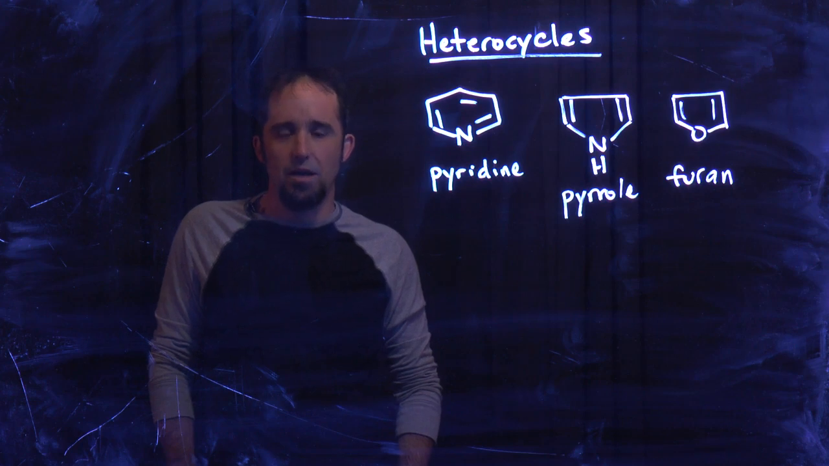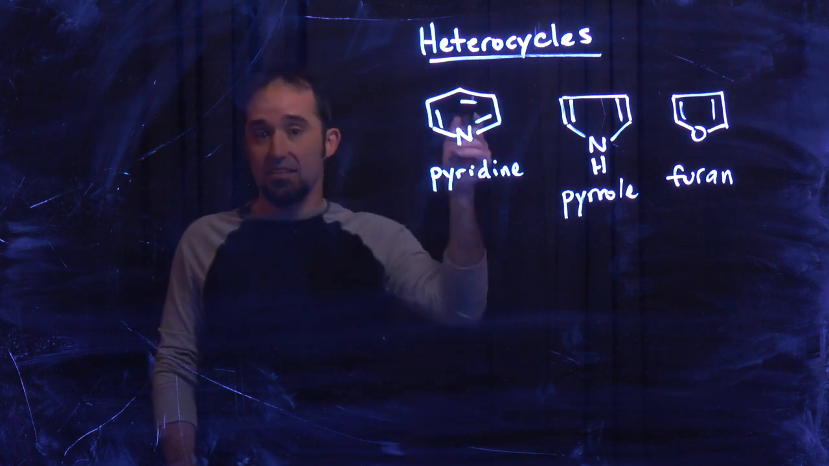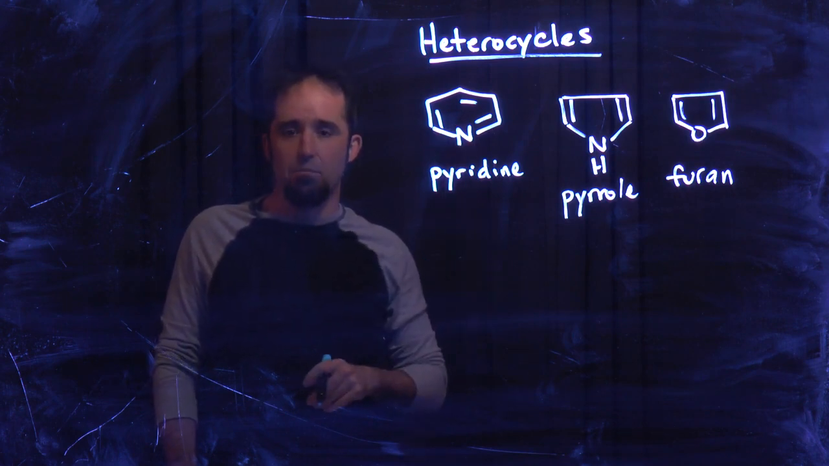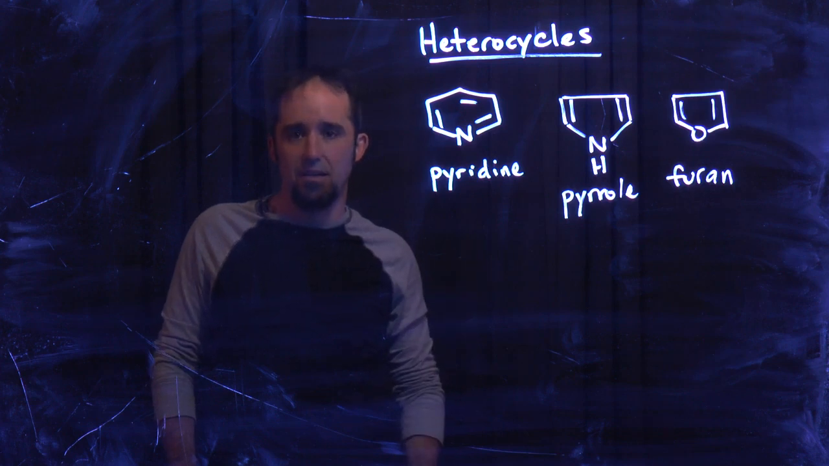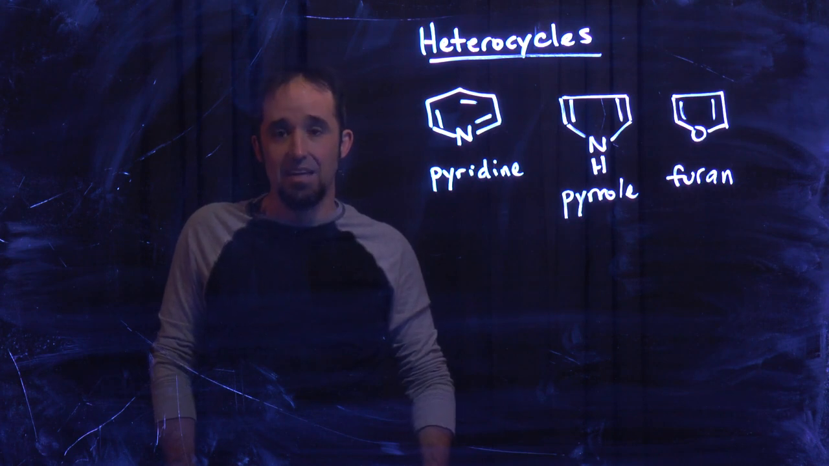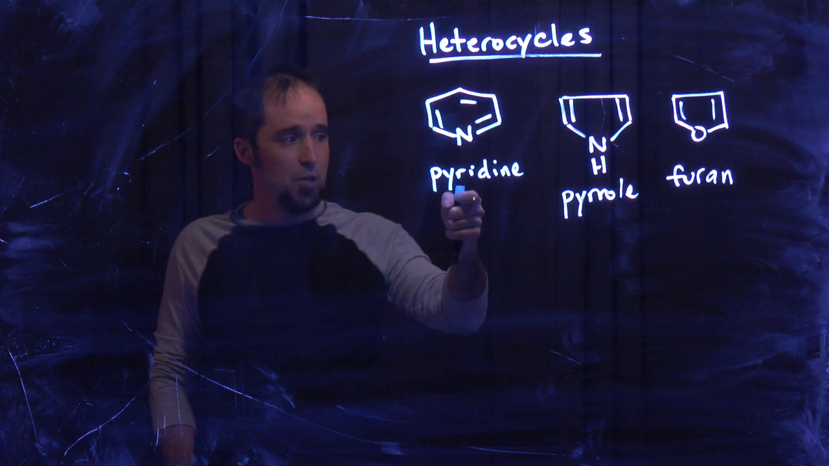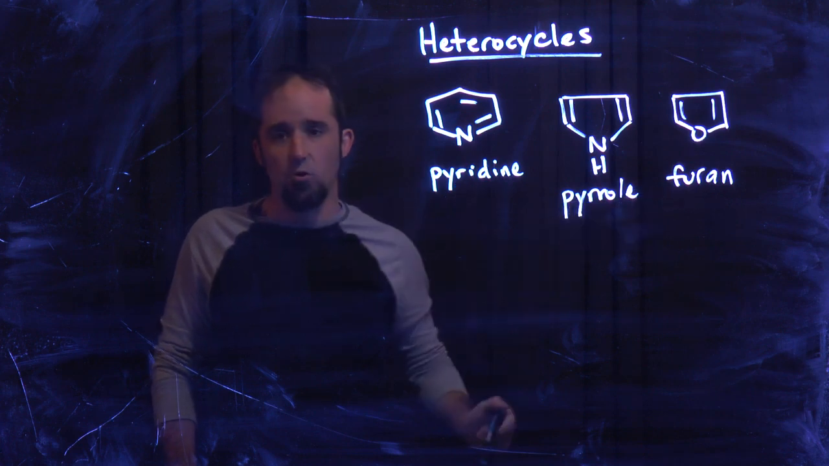We can also talk about aromaticity when it respects heterocycles. A heterocycle is just a cyclic structure that has an atom besides carbon and hydrogen in it. So the nitrogens and the oxygens make these heterocycles. Lots of heterocycles are well known and have just common names. This is pyridine, this is pyrrole, this is furan.